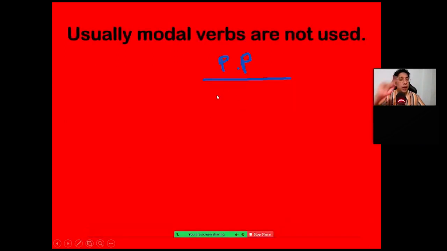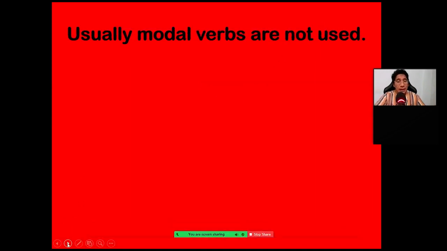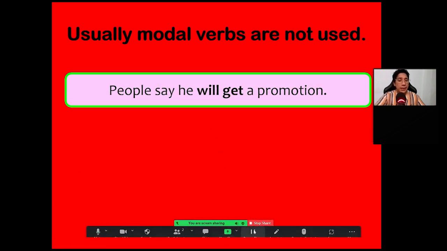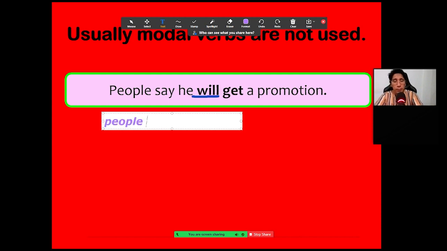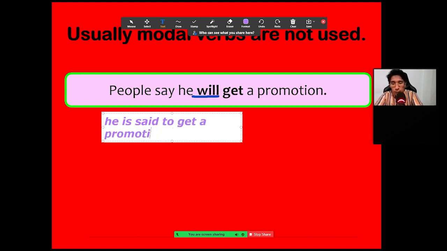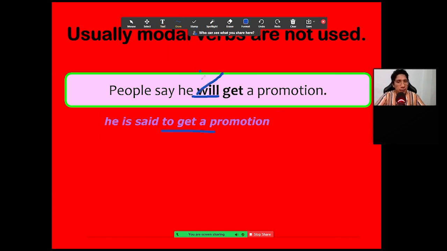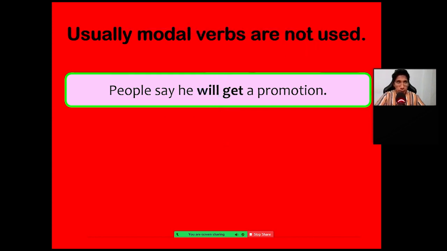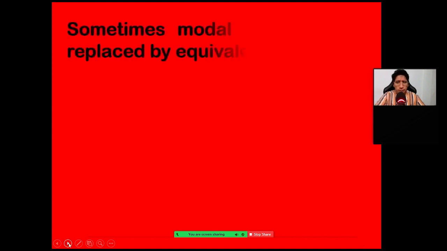Usually modal verbs are not used. For example, imagine that you have "will" or "can." For example, people say he will get a promotion. You have "will," right? Here you say he is set to get a promotion. You don't use anything else. You just use "to" plus the verb. You drop this. Did you understand? Okay, pretty good. Let's go on. He is set to get. Just the infinitive, no more.